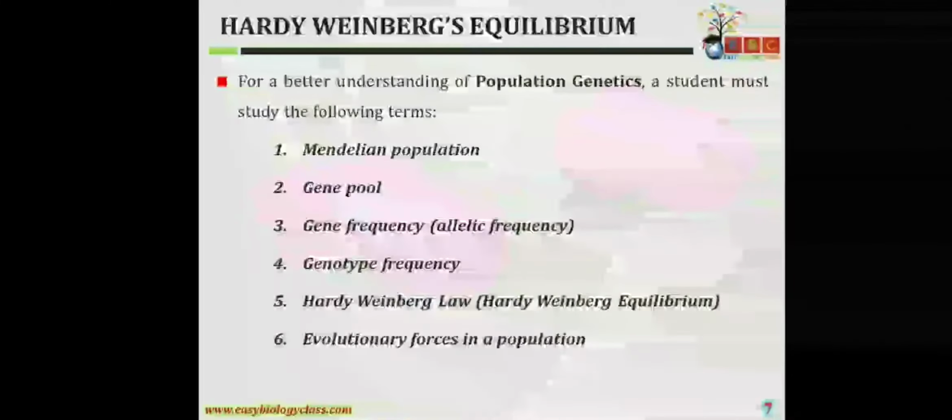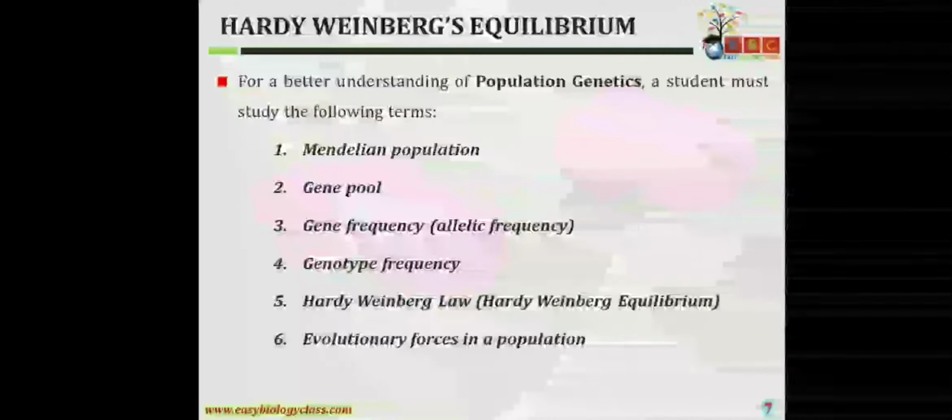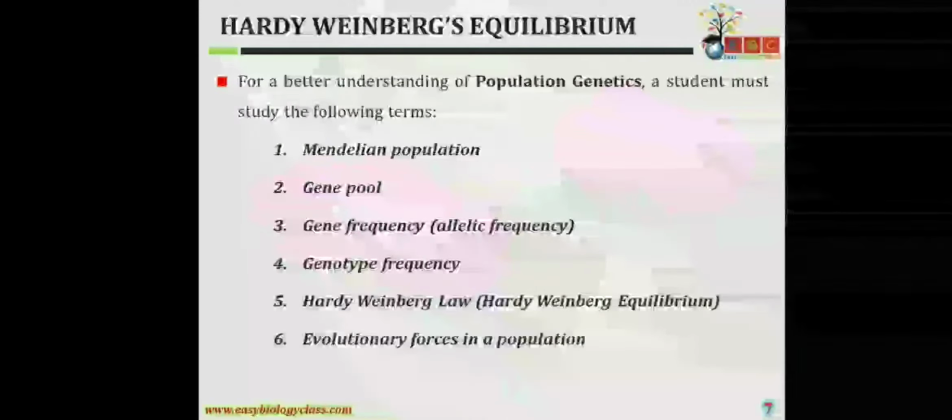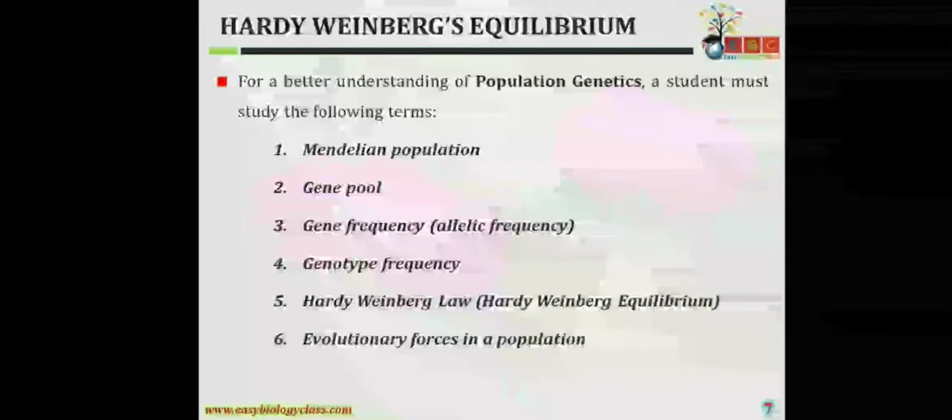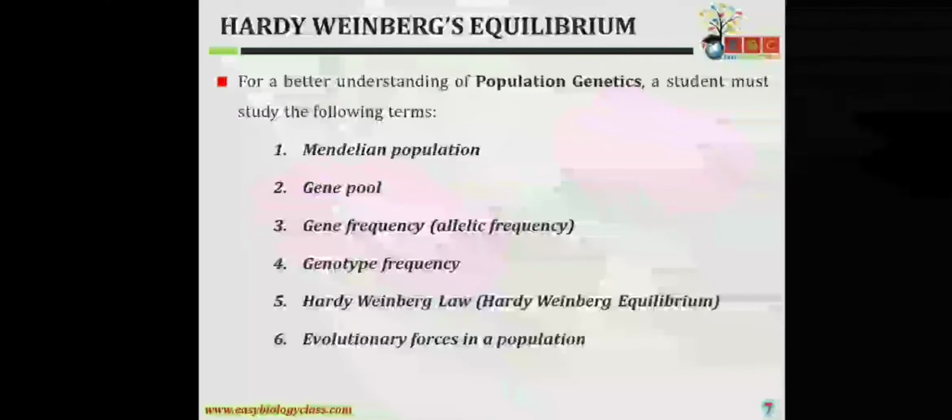So we talked about four major evolutionary forces. First was natural selection, where natural forces are working and nature is selecting a particular genetic constitution, where a particular trait gets an advantage over other traits.